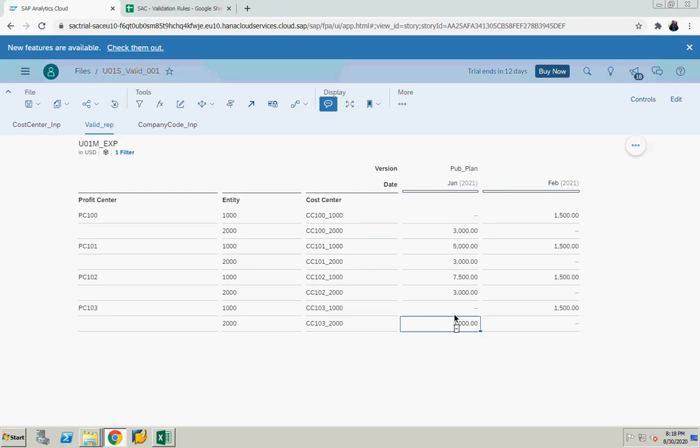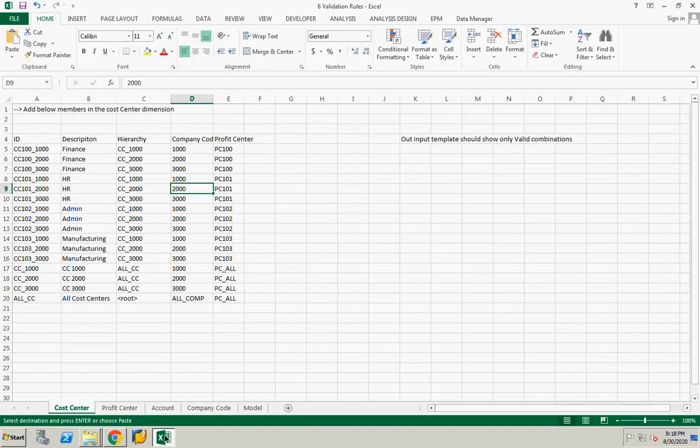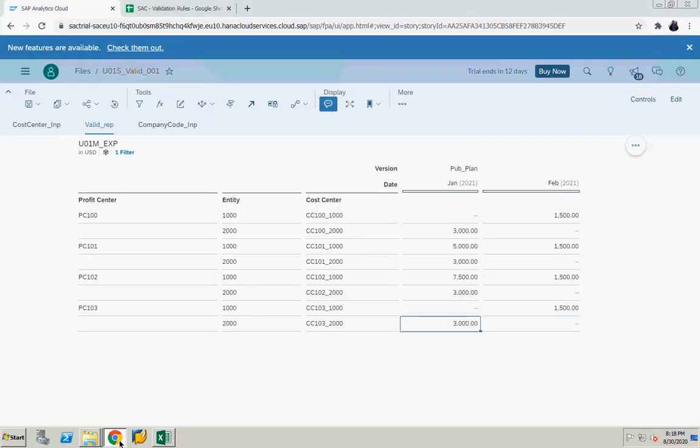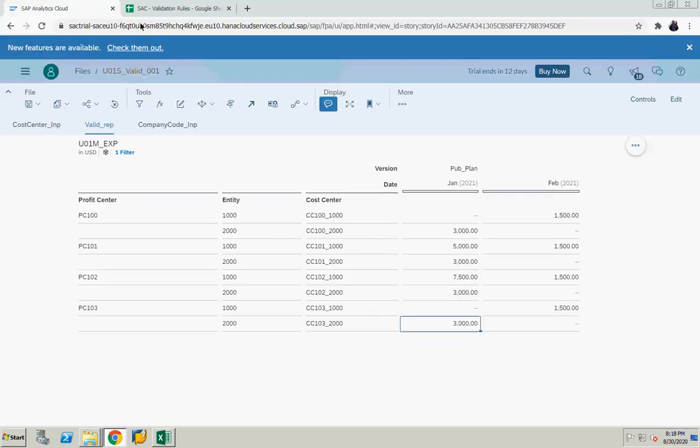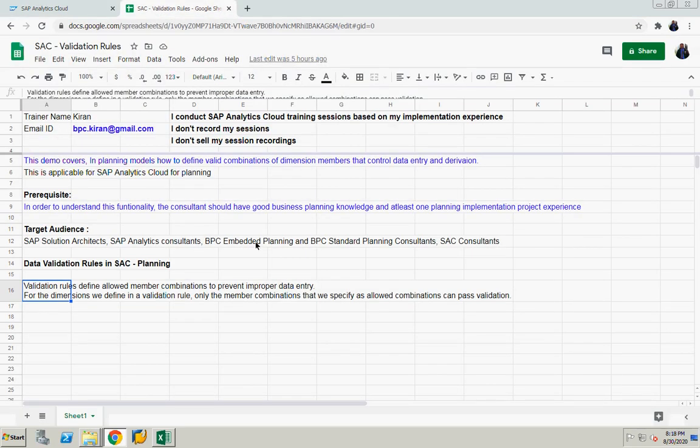In the same way you can plan on profit centers, then the system will automatically derive your entity and cost center. So the combination is equal or weights based on the data availability. So this is all about validation rules in SSE. Thank you. Any questions? Yeah. Thank you.